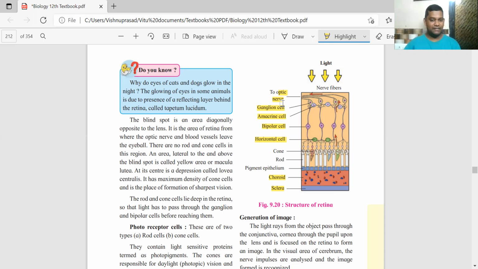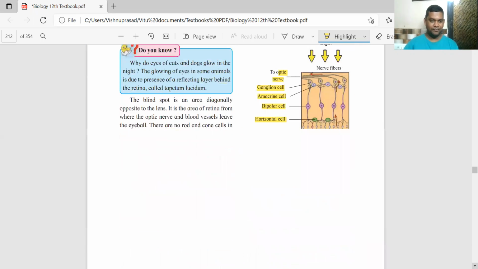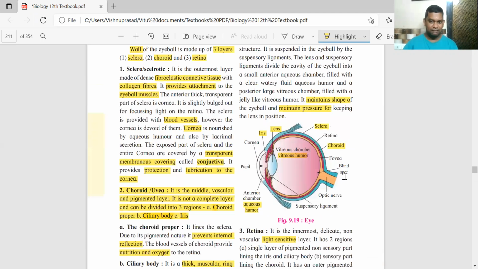So basically, in the retina, if you see the structure, you see all these layers. In the retina, in the diagram also, can you see something called the blind spot? As the name suggests, if there is light falling on the blind spot, then no image is created, though it is a part of the retina.